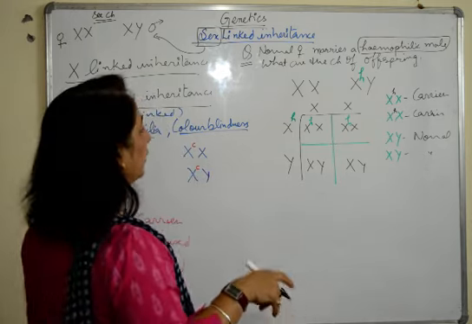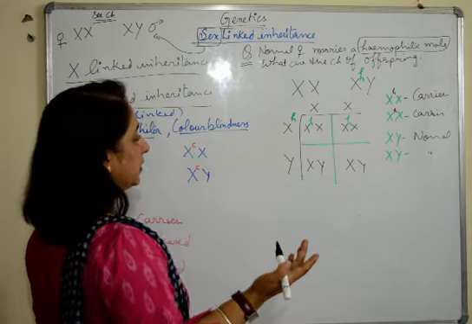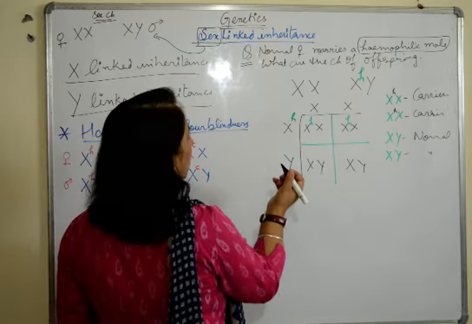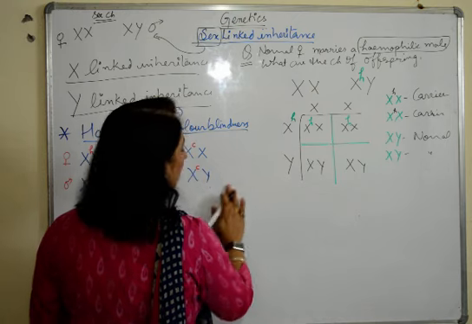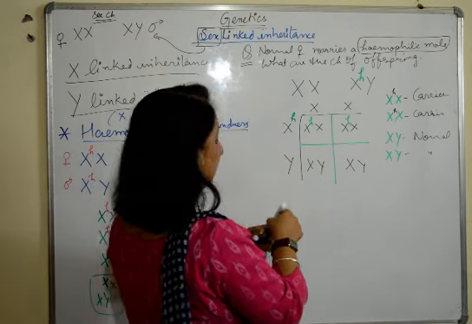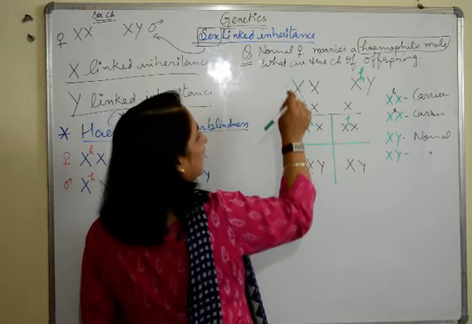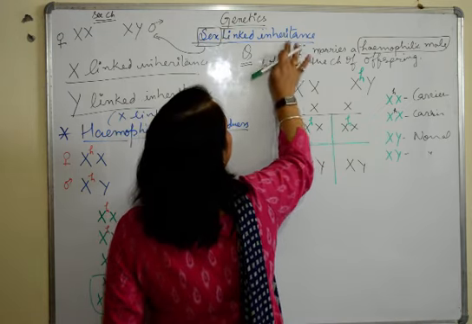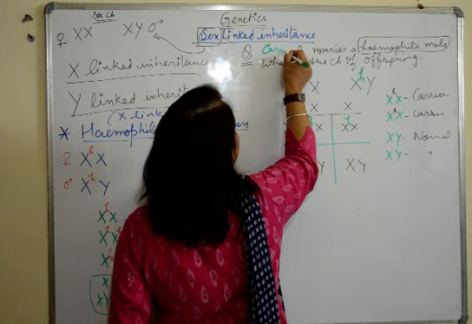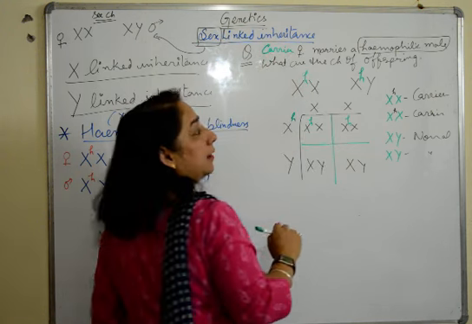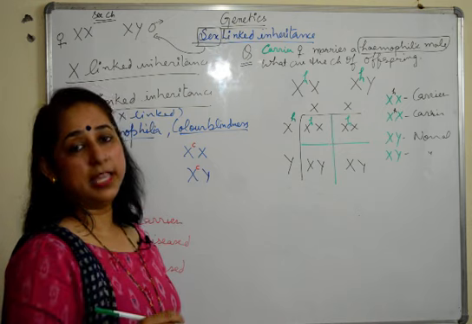If we talk about one more scenario, let's take some other scenario as well. Suppose here in this scenario, I'll change it here only because we need some space for Y chromosomes as well. So suppose a carrier female marries a hemophilic male.